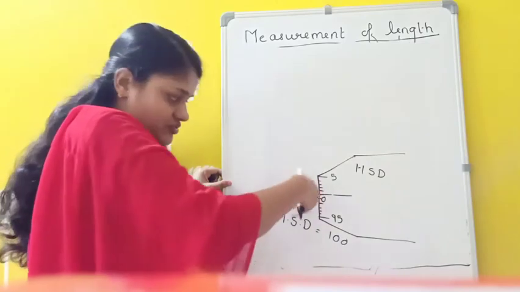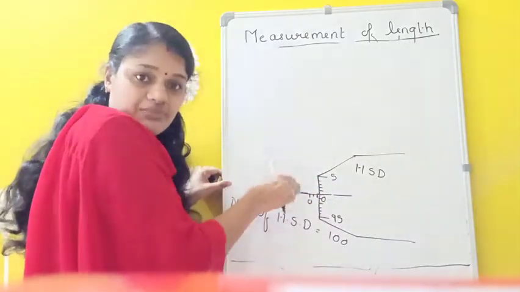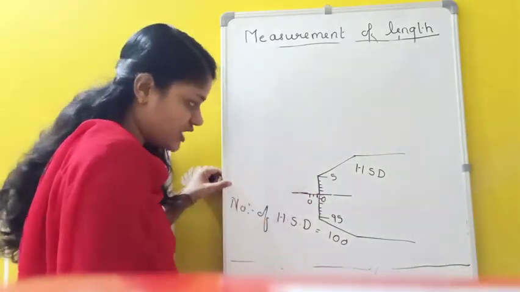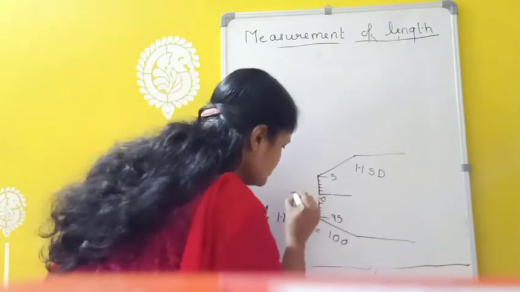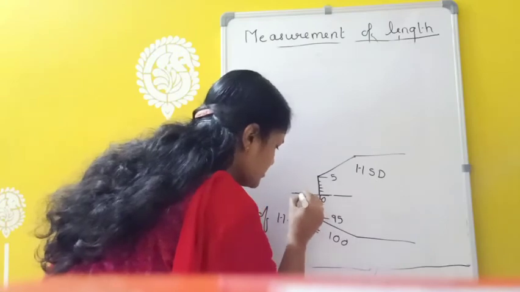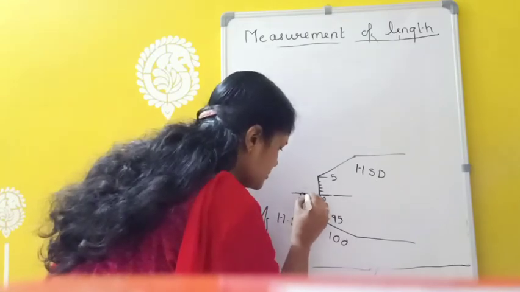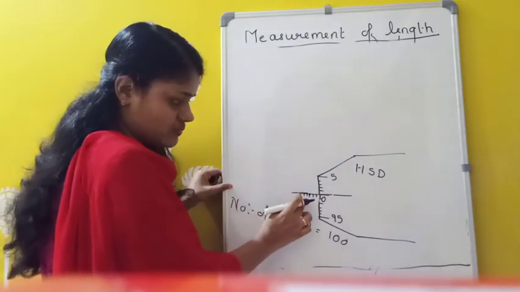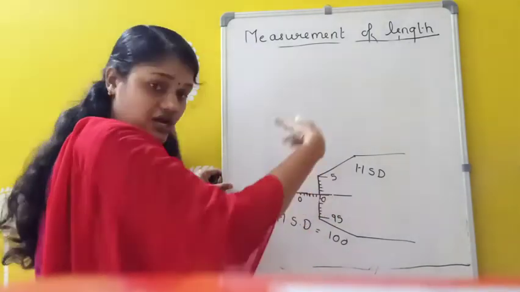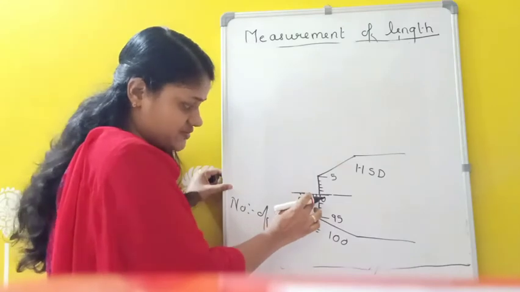That means we get 5 divisions here. After the fifth rotation the pitch scale will be like this. After 0 we get 5 divisions, so after 5 rotations we get 5 divisions in the pitch scale.